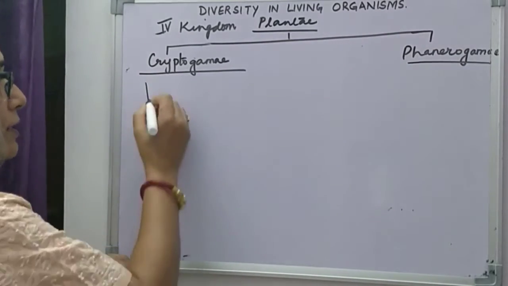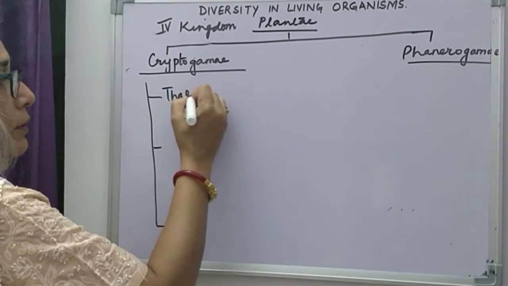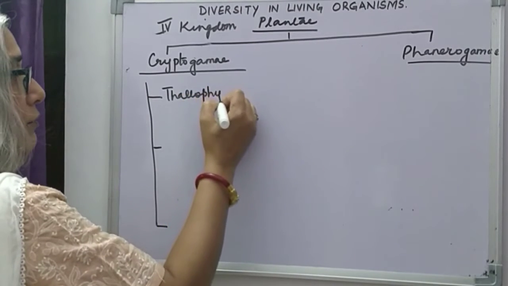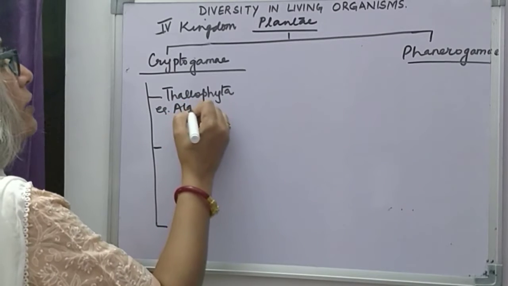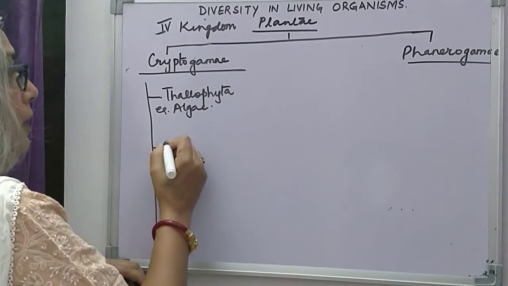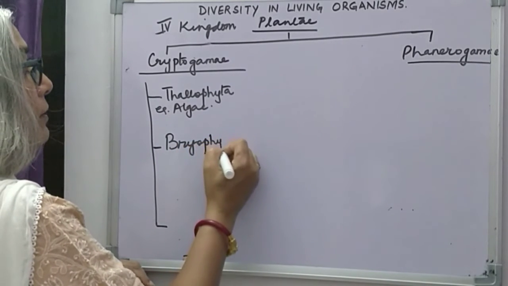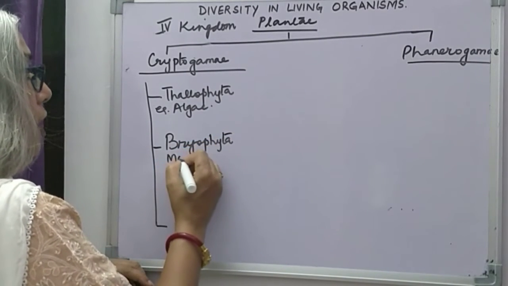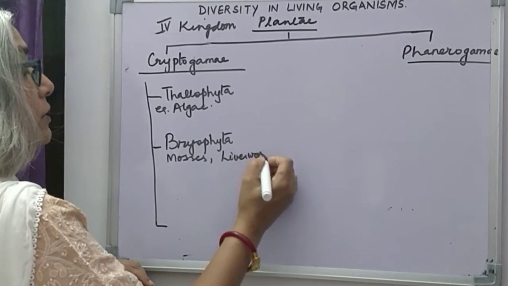Cryptogamae is divided into three divisions. Thallophyta, examples of which are the algae. Then second is Bryophyta, examples of which are mosses and liverworts and hornworts.